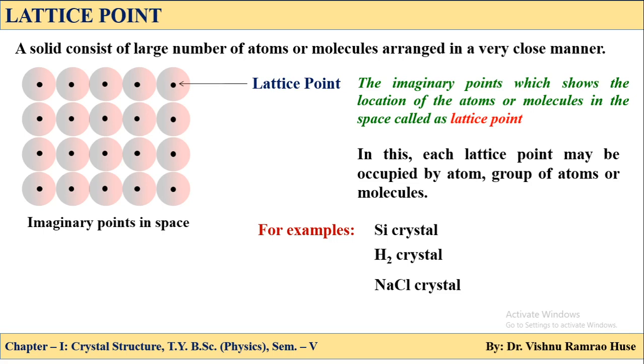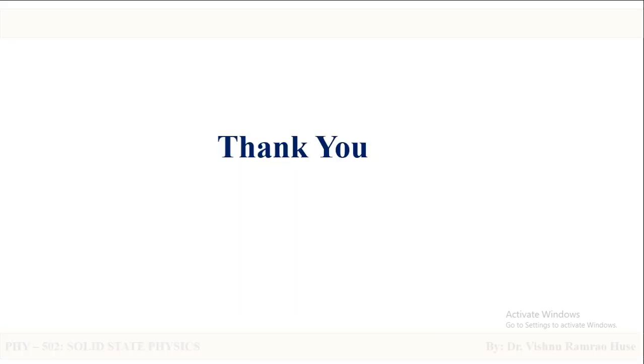So from this we can say that each lattice point may be occupied by one atom to several atoms or group of atoms or molecules. Thank you.